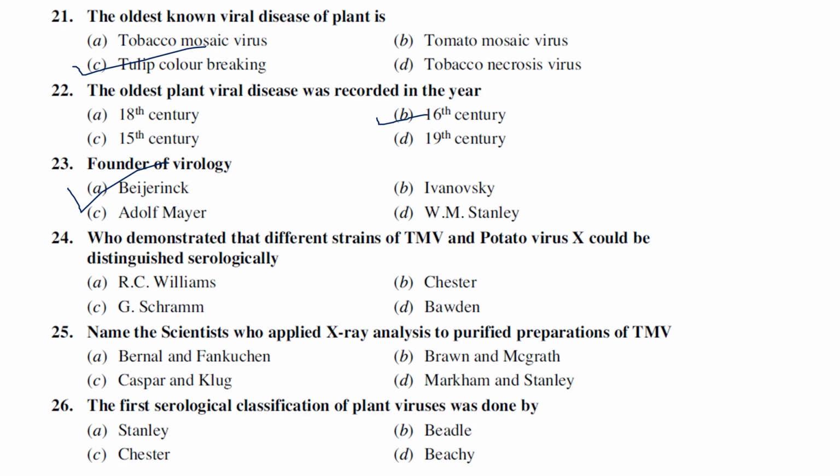Next one, who demonstrated that strains of TMV and potato virus X can be distinguished serologically? So both potato virus X, PVX, and TMV can be distinguished serologically, which was first demonstrated by Chester. Name the scientist who applied X-ray analysis to purify the preparation of tobacco mosaic virus. That was Bernal and Fankuchen. The first serological classification of plant viruses, who first tried to serologically classify the plant viruses? It was first done by Chester.